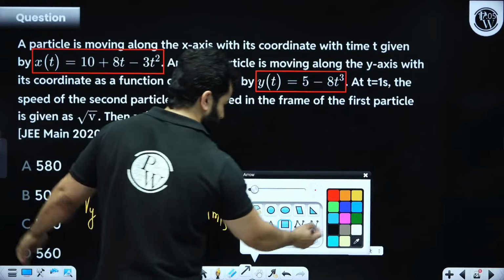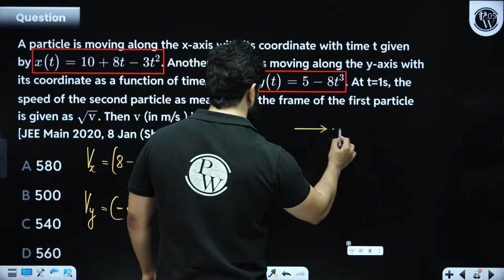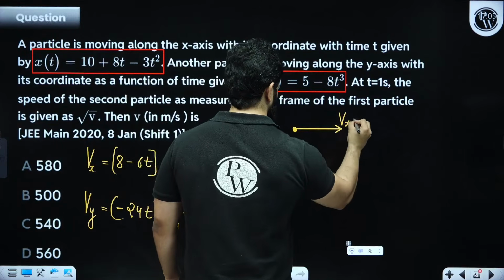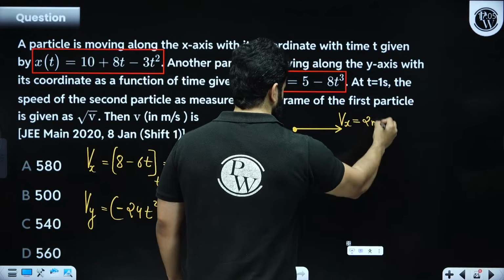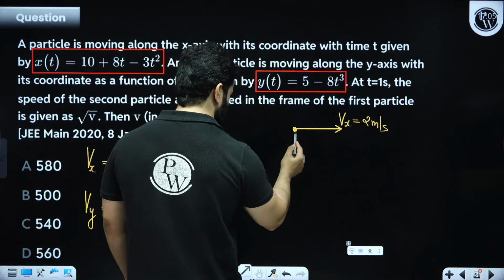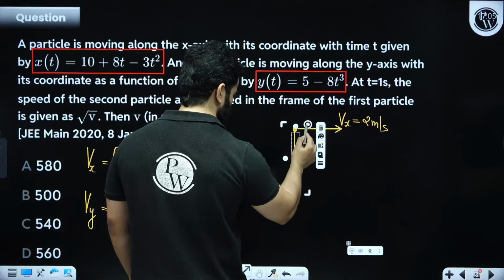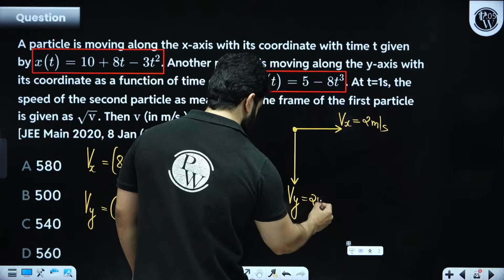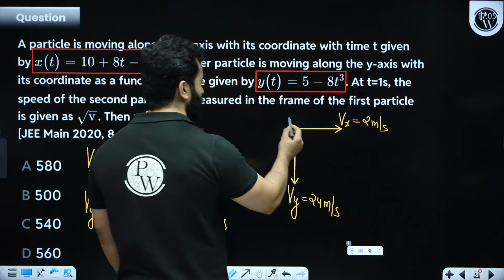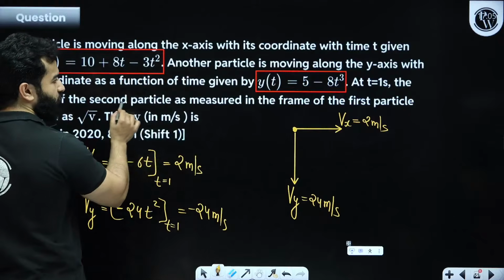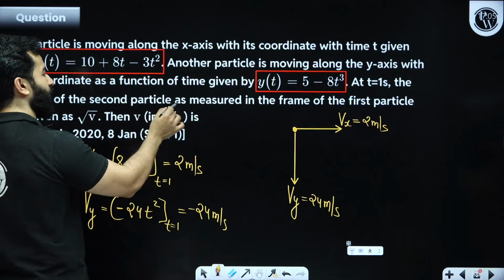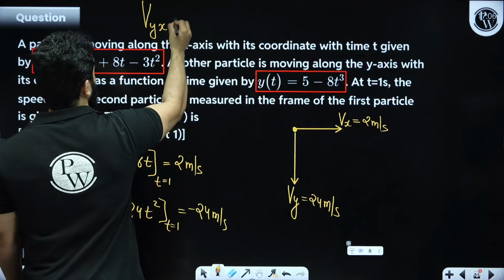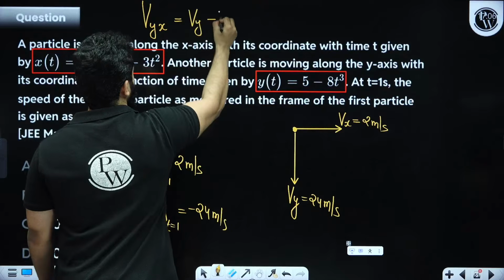That means the first particle is moving in the x direction with 2 meters per second, and the second particle is moving in the y direction with 24 meters per second. Now they are saying we need to find out the speed of the second particle as measured from the first particle, that means the velocity of y with respect to x, that is Vy minus Vx.